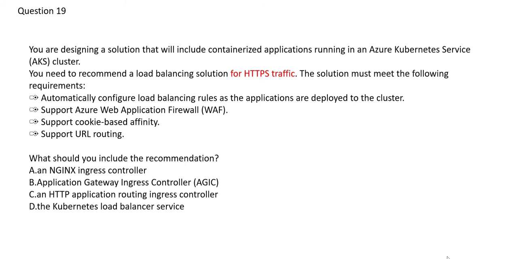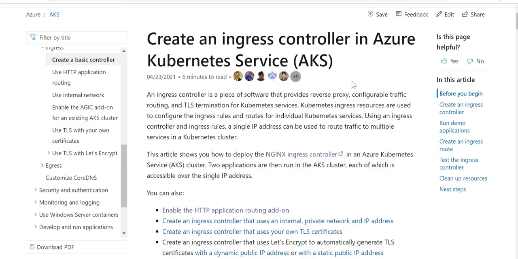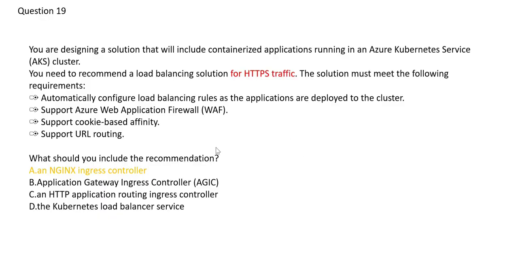And let's look at option A. See, we are talking about Nginx. We should first understand what an ingress controller is. An Ingress controller is a software and it provides reverse proxy and other routing mechanisms for Kubernetes service. Reverse proxy is important because it protects your web servers from attacks, and that is the use case also suggested here.